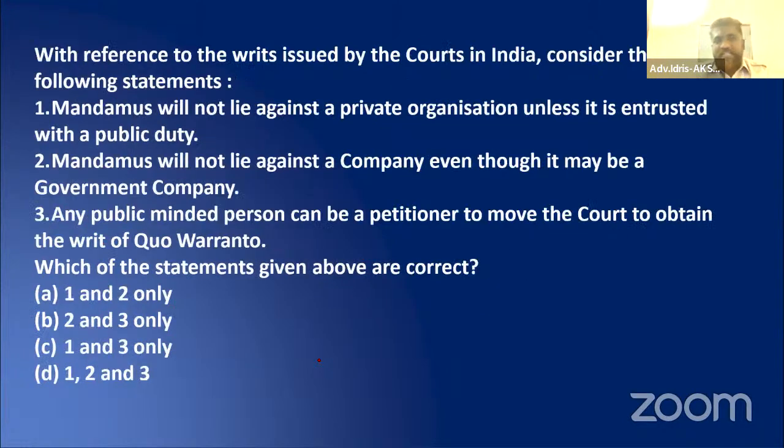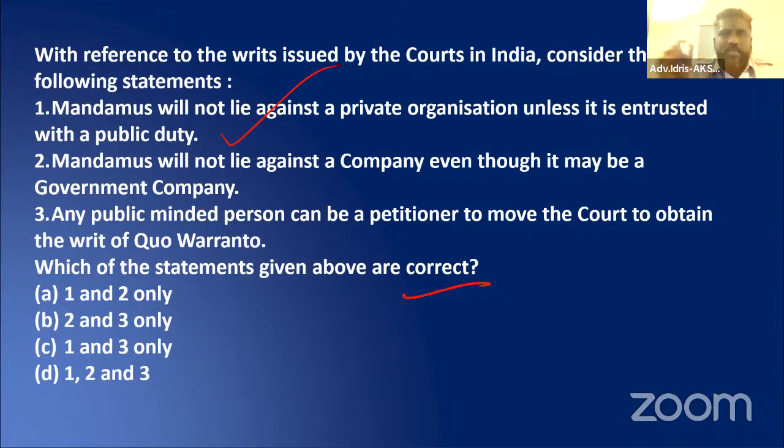Next one. With reference to writs issued by the courts in India, consider the following statements. Mandamus will not lie against a private organization unless it is entrusted with a public duty. True. Against a private organization, mandamus won't be there, unless it has a public duty. So 1 is a right one.